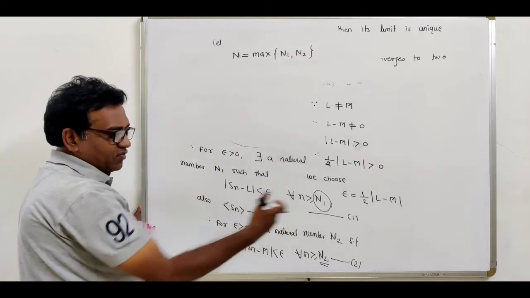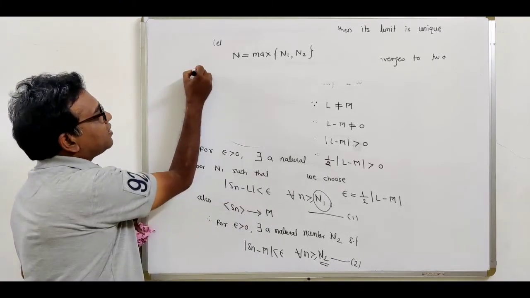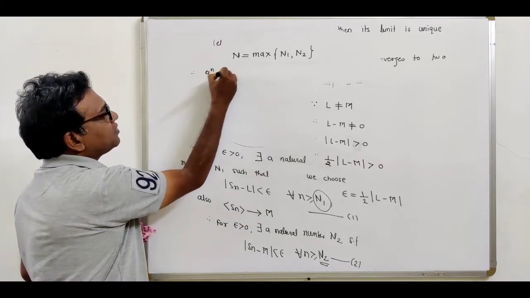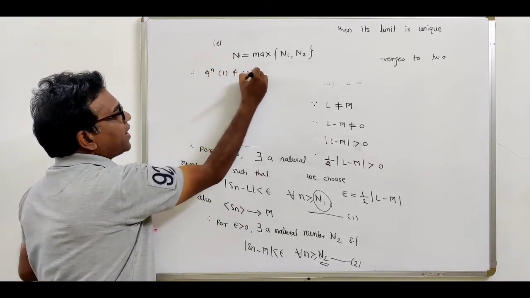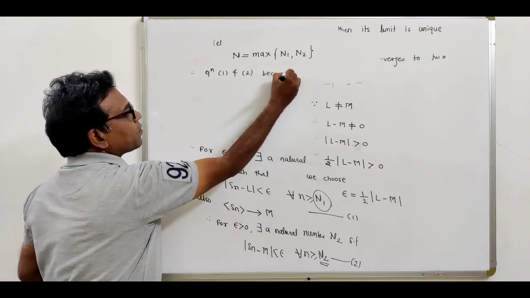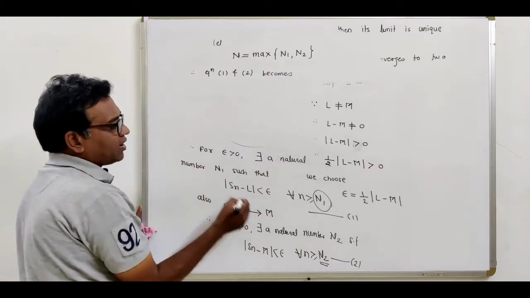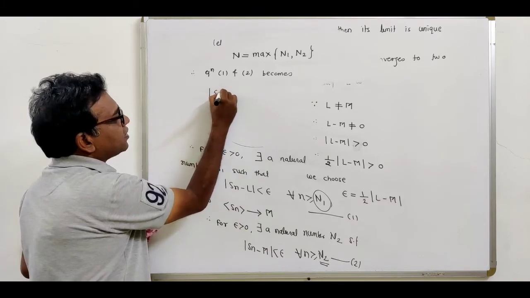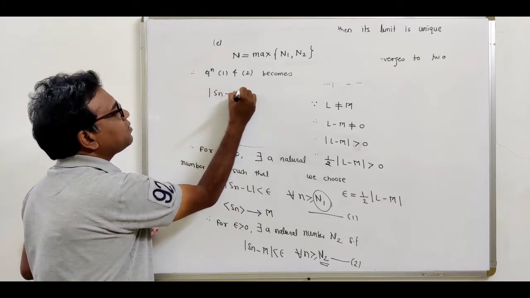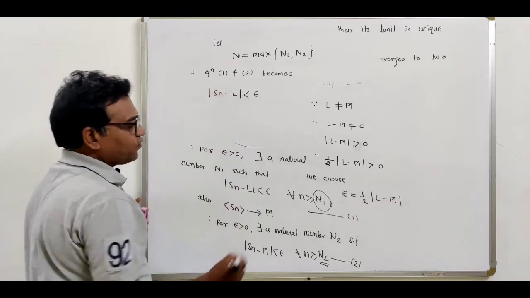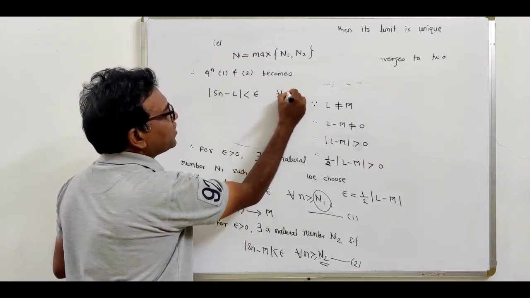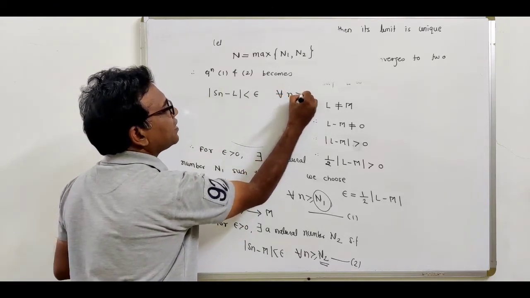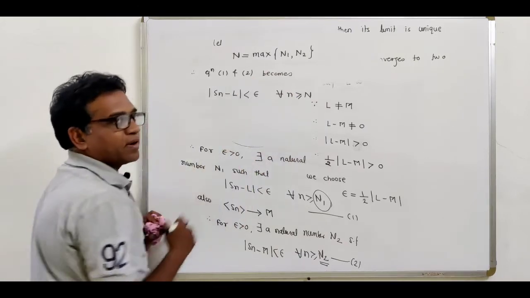Therefore equation 1 and 2 become: what is our equation number 1? The absolute value of Sn minus L is less than epsilon, and this condition is valid for all n greater than or equal to this maximum number.